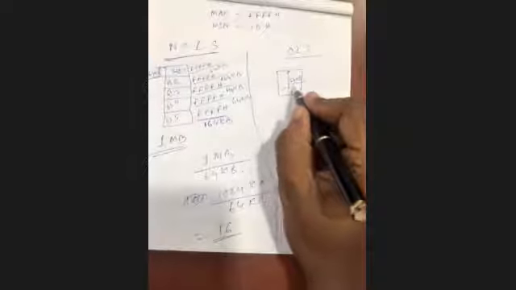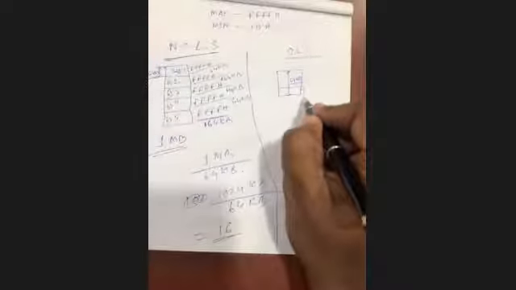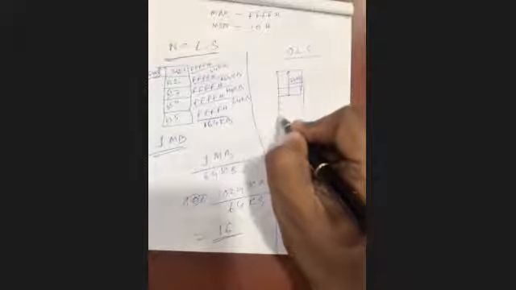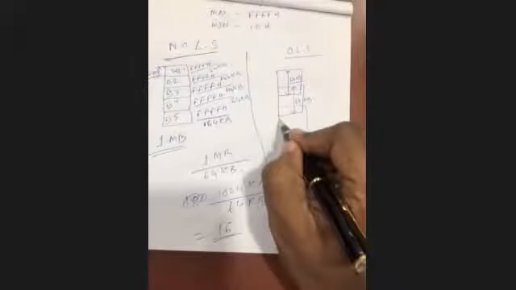Now the second segment is starting before the ending of the first segment. This length is 64 KB. Without ending this segment, we are starting another segment.